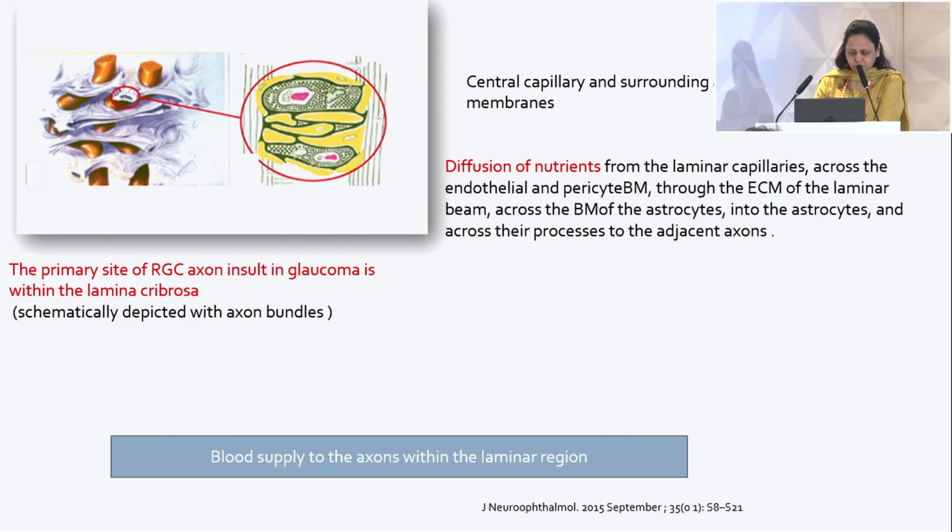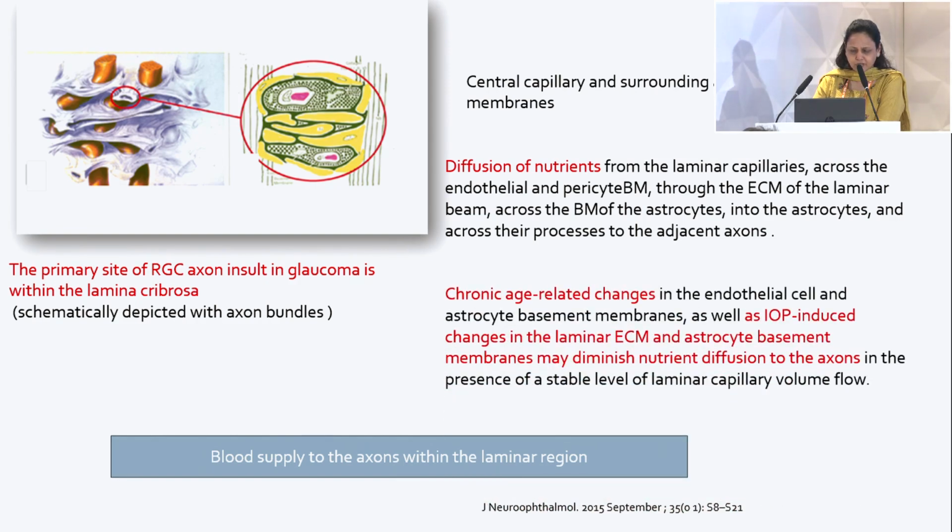In the top picture, these vertical lines depict the axons, and from here it gives nutrition to the axons. So any reason by which the nutrition supply to these axons is hampered will lead to axonal cell death, which further progresses into glaucoma.